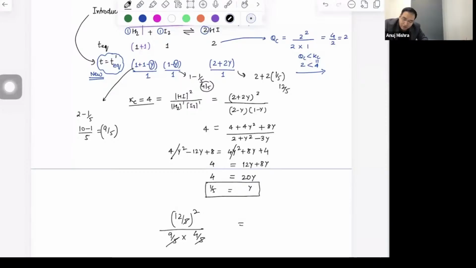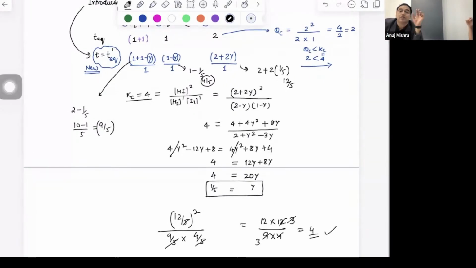5 सब कैंसिल हो गए. This is 12 into 12 divided by 9 into 4, comes 4. मतलब ठीक है. What we have done is right. So this is the way you can solve the new equilibrium setup. कितने लोगों को समझ में आ गया पूरा process?